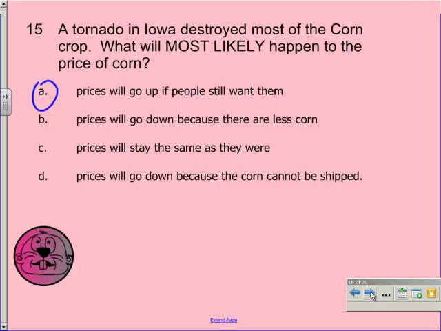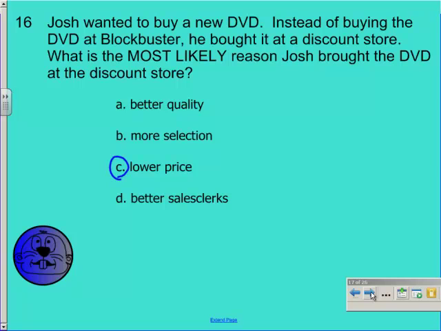A tornado in Iowa most likely destroyed most of the corn crop. What will most likely happen to the price of corn? If people still want the corn, it'll go up. There'll be less corn available and the same amount of people want to buy it, so they'll be able to charge more. Prices will go up. 16. Josh wanted to buy a new DVD. Instead of buying the DVD at Blockbuster, he bought it at a discount store. What is most likely the reason Josh bought the DVD at the discount store? It's a lower price, plain and simple.